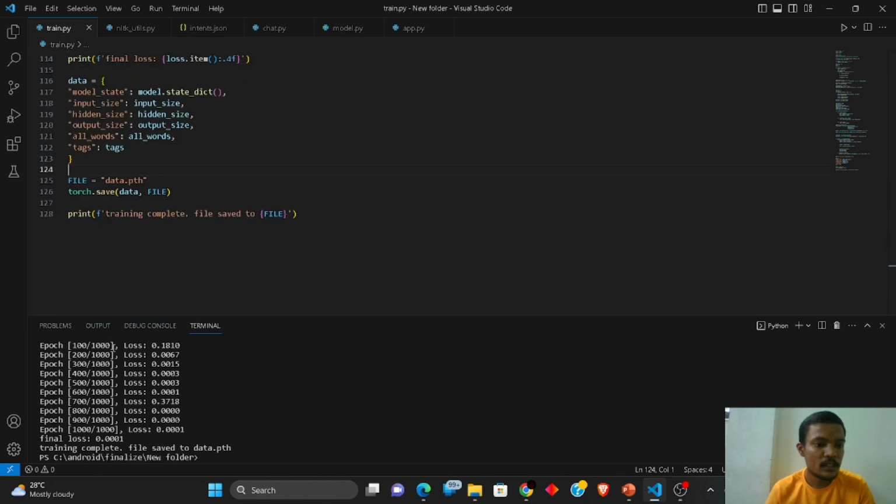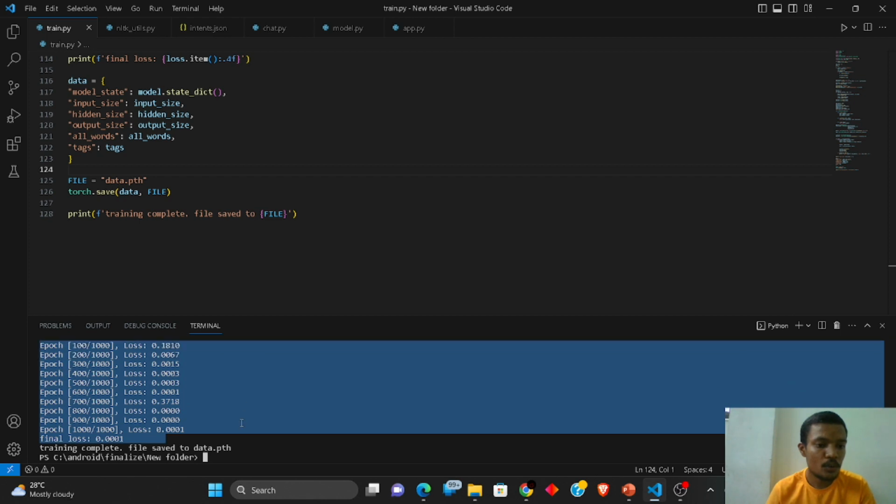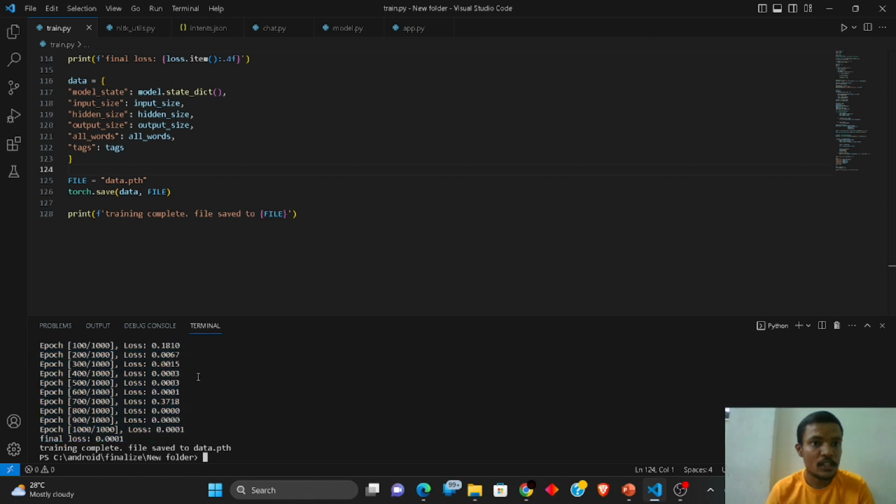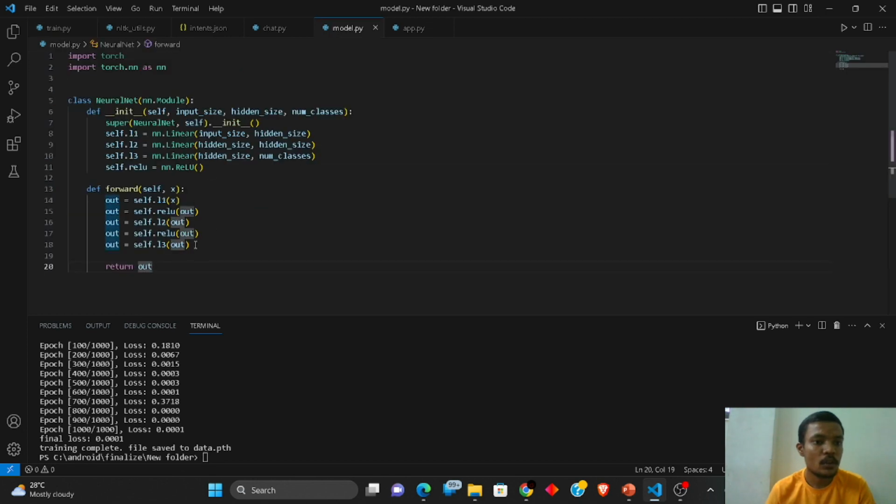And all these are our prediction part, where you can see we are going to get some of the losses. These losses allow you to see how much your model has been trained.